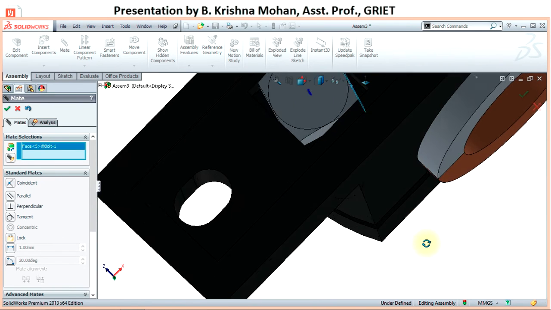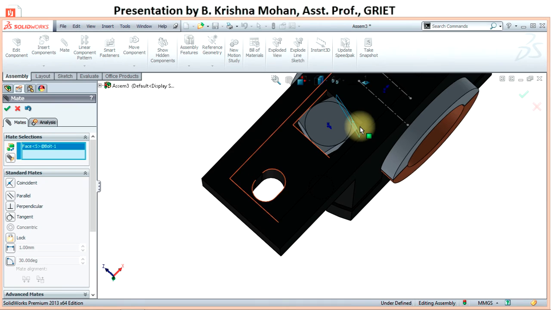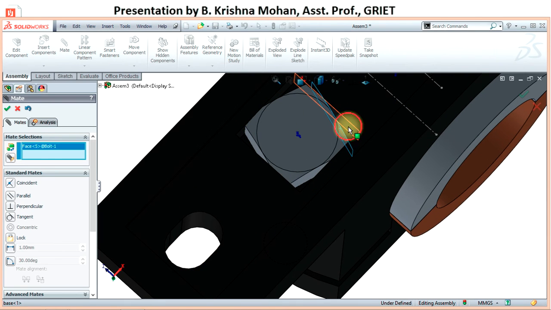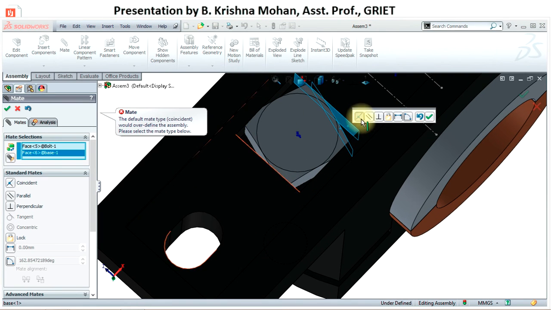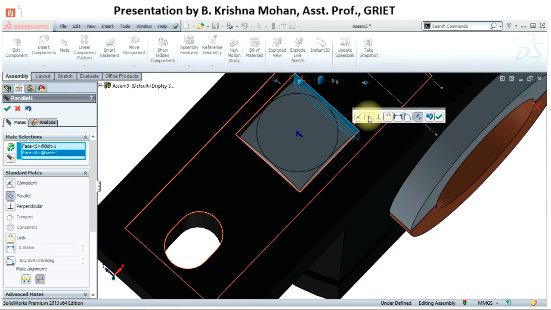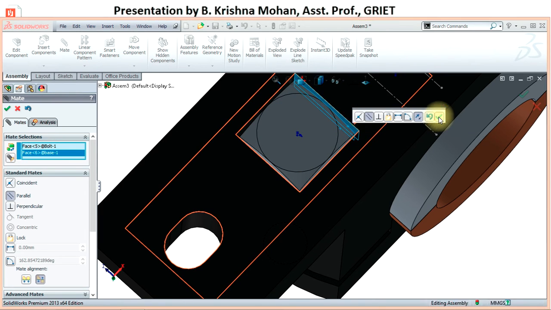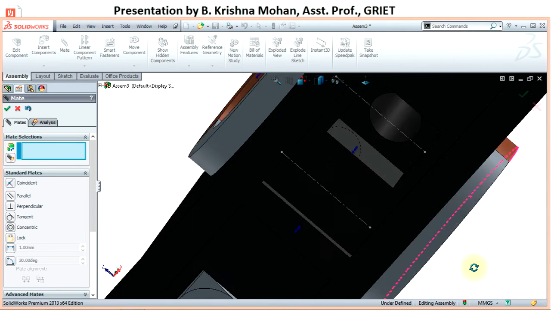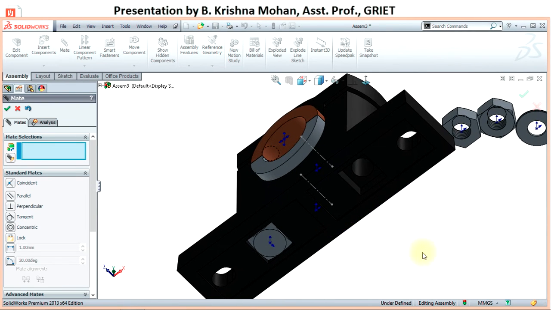and this flat surface of the hole, and I want to select parallel mate and say OK. So now this is completely fixed.